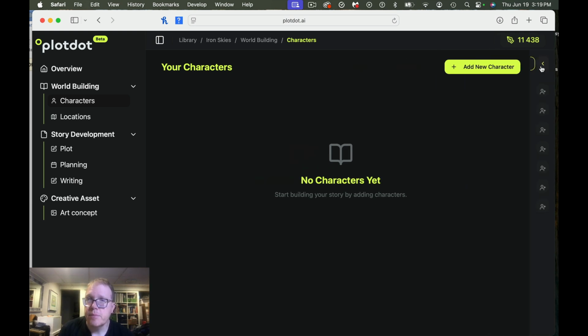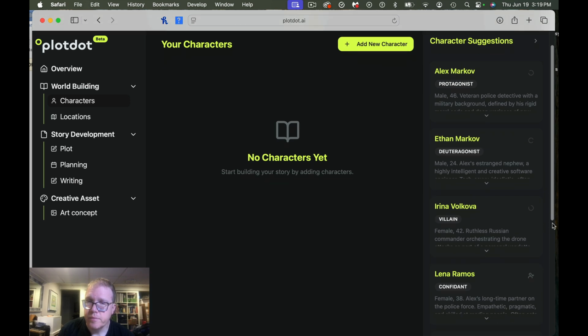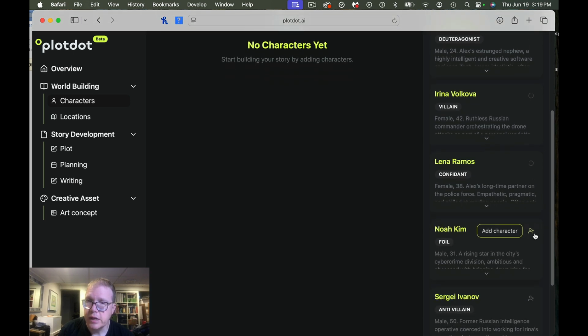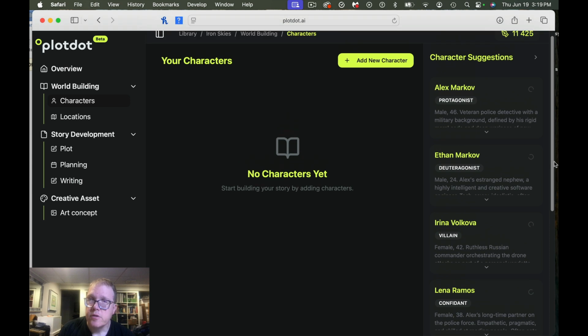We can collapse the sidebar. We can pull it out. We can add these particular characters. So let's just add the characters. I'm just going to add them all, and just to sort of see what that looks like and what it does for us. Okay. So I'm adding all the characters.